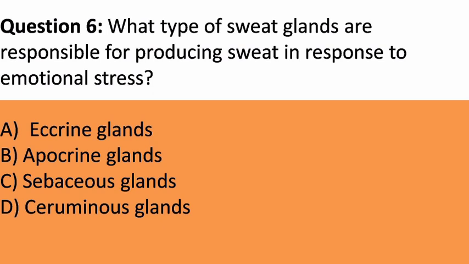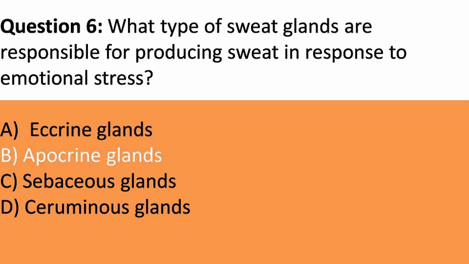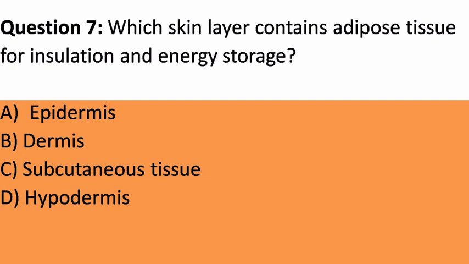Question 6. What type of sweat glands are responsible for producing sweat in response to emotional stress? A. Eccrine glands. B. Apocrine glands. C. Sebaceous glands. D. Ceruminous glands. Answer. B. Apocrine glands. Explanation. Apocrine glands are responsible for producing sweat in response to emotional stress and are commonly found in areas with hair follicles.